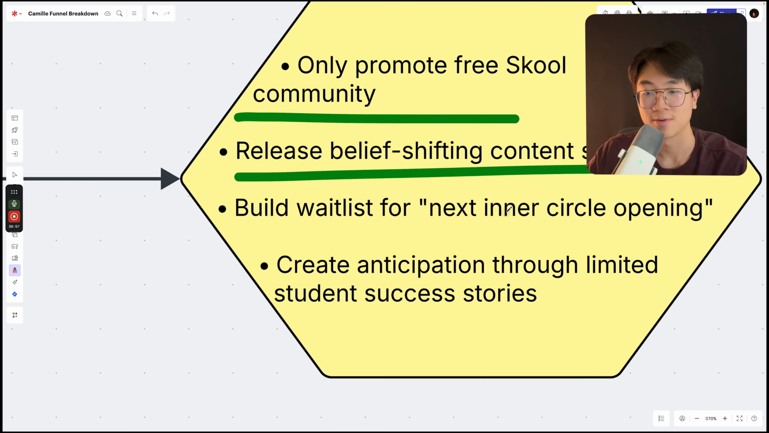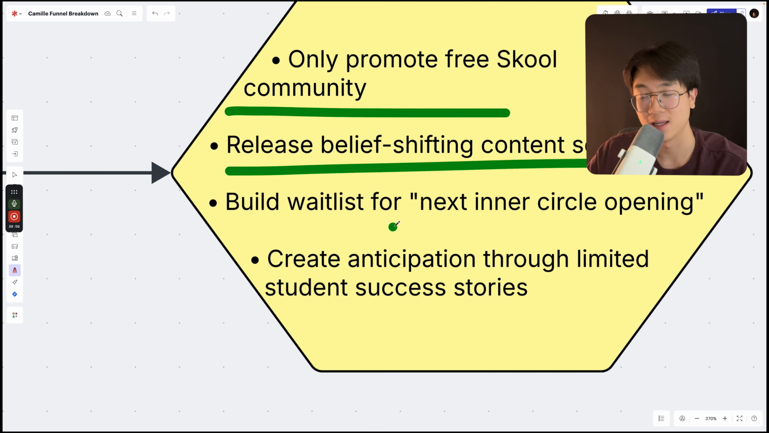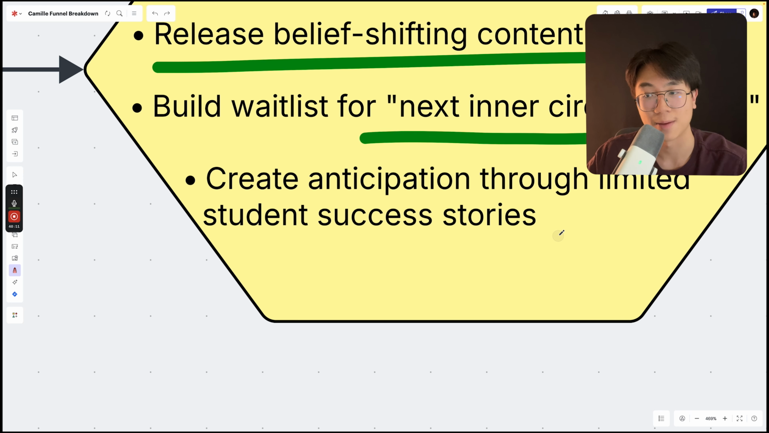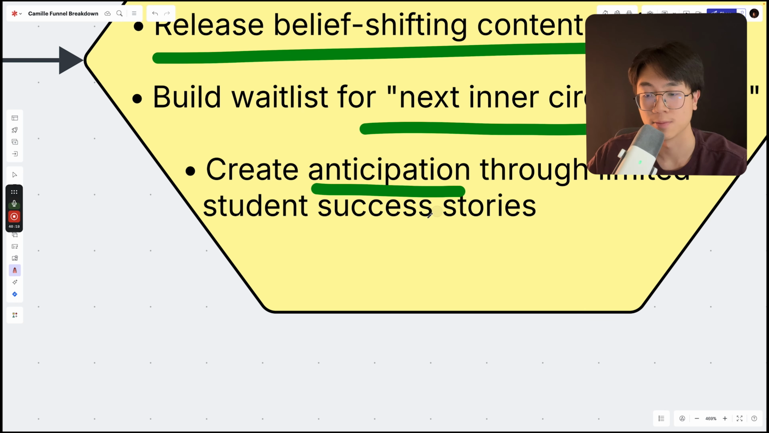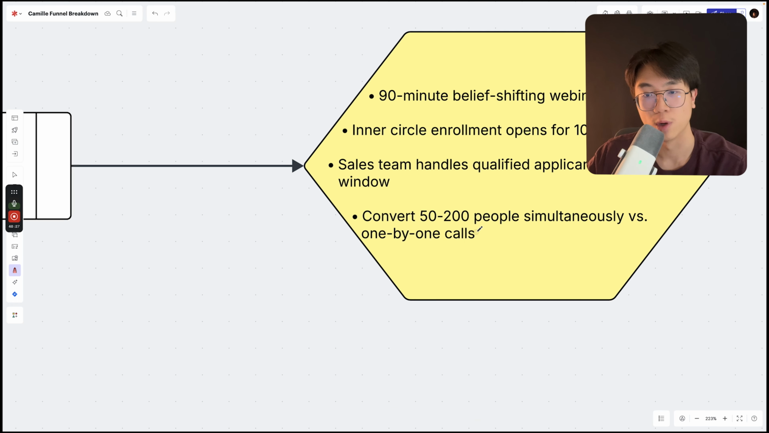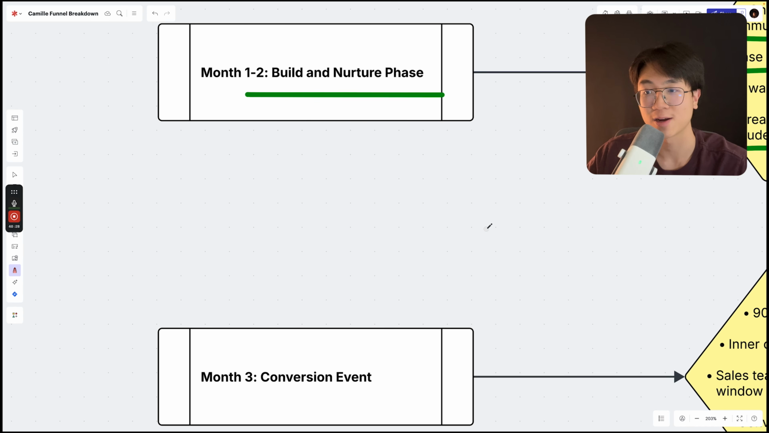Keep an eye out. Right, what this does is build anticipation through limited student success stories, and it creates huge pent-up demand of people wanting to join. And again, create the different student success stories or student interviews if possible. And after those month 1 and month 2 periods, month 3 is where we convert them and we host that conversion event.